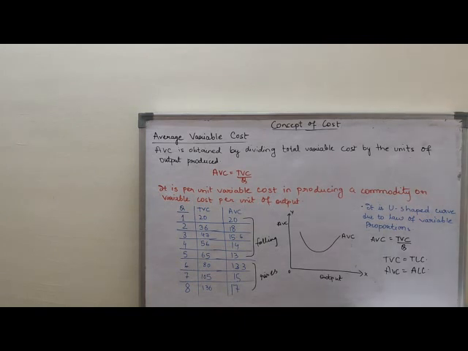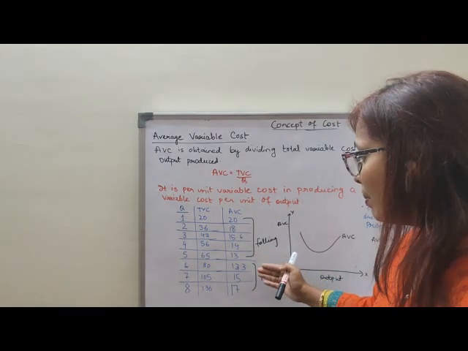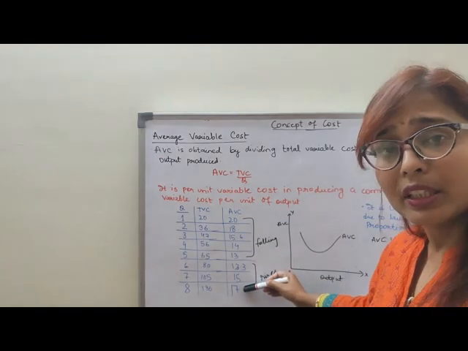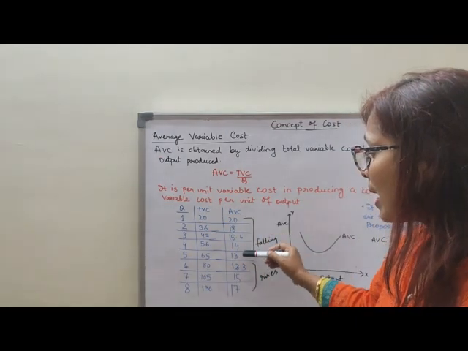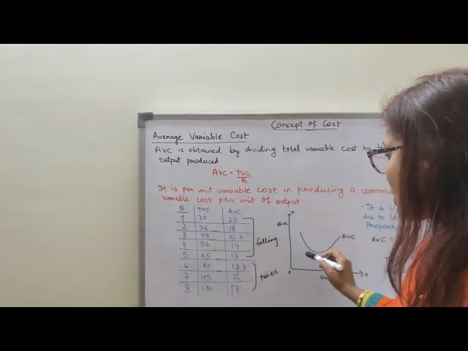So the reason is that it is U-shaped due to the law of variable proportion. You will write on the board that in the initial stage my average variable cost is falling, reaching its minimum, then it starts rising. So it is U-shaped due to the law of variable proportion. Clear children? As my output increases, my average variable cost falls. After that the curve starts moving upward from the sixth unit, meaning my labor now becomes expensive and average variable cost begins to rise.